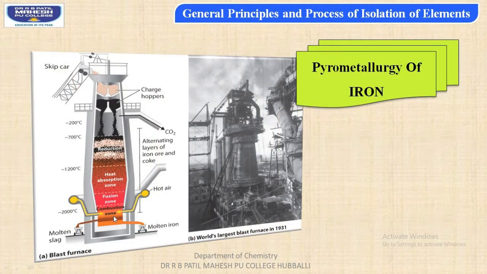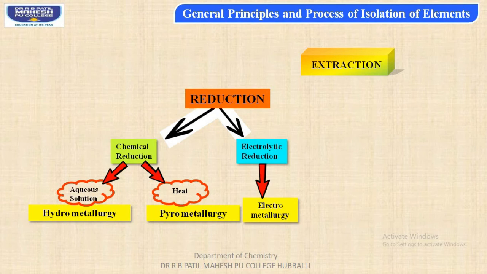Pyrometallurgy of iron. The diagram represents a blast furnace. By using this, we can extract Fe from its respective ore. And the second diagram represents the world's largest blast furnace in the year 1931, which is used for the extraction of Fe. Let's continue with the third important method for reduction.